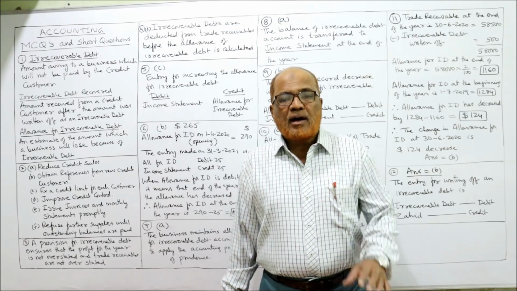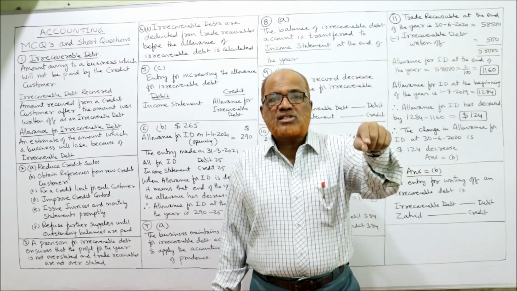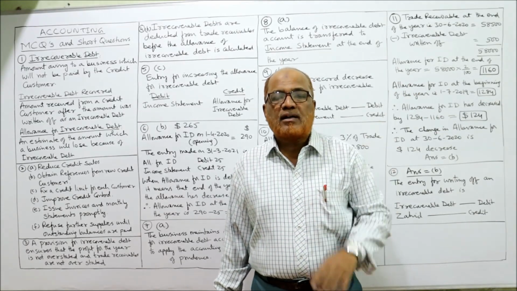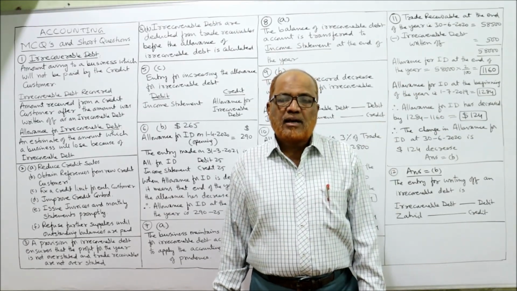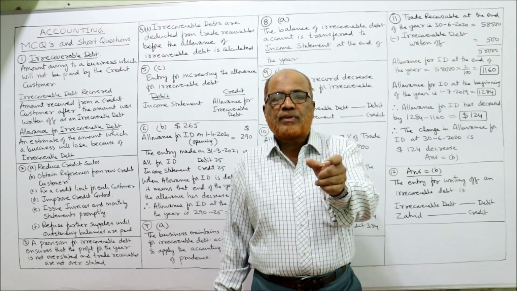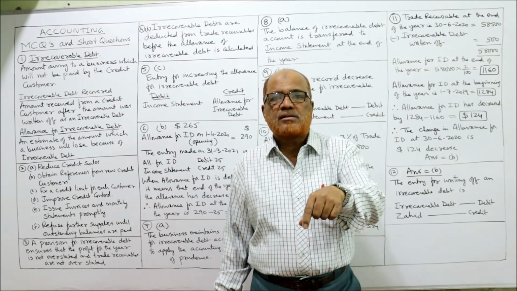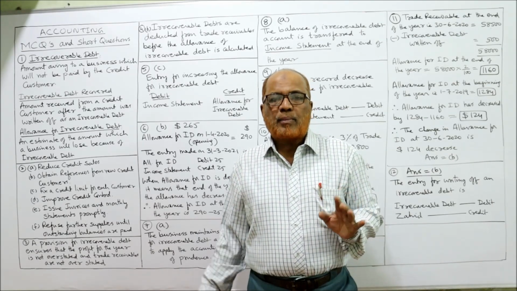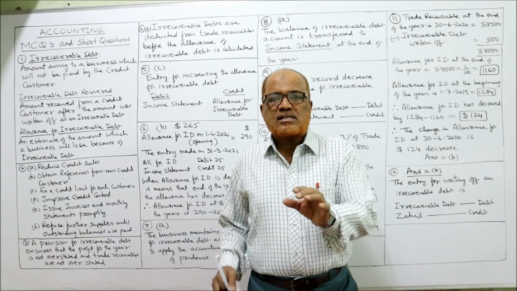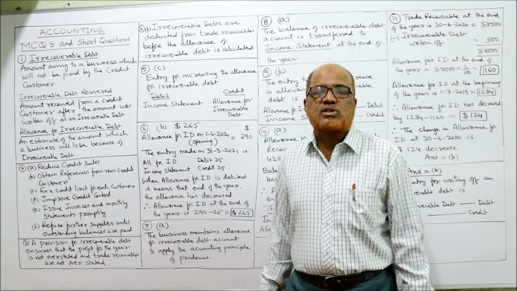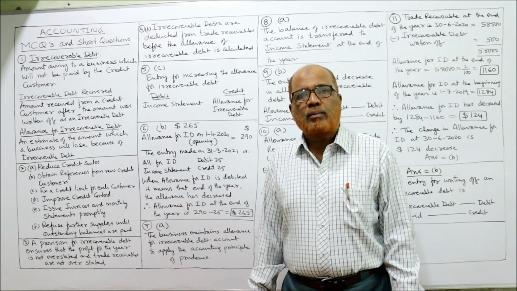Sometimes we tell the credit customer, first clear off the old dues, then only we will make further credit sales. These are the possible steps which can be taken by a business to reduce the irrecoverable debt. The problem asks for only 2 ways, but I have explained 6 possible ways so that you can remember.